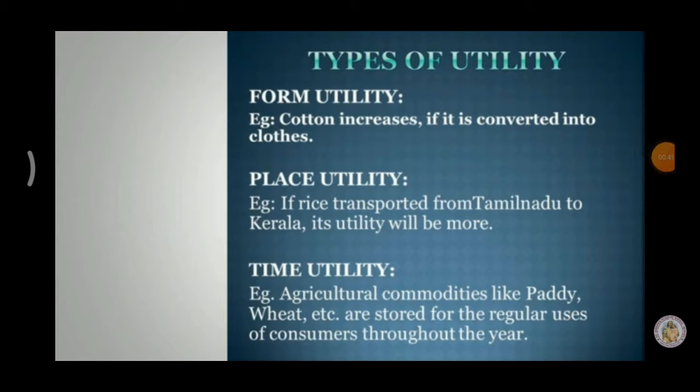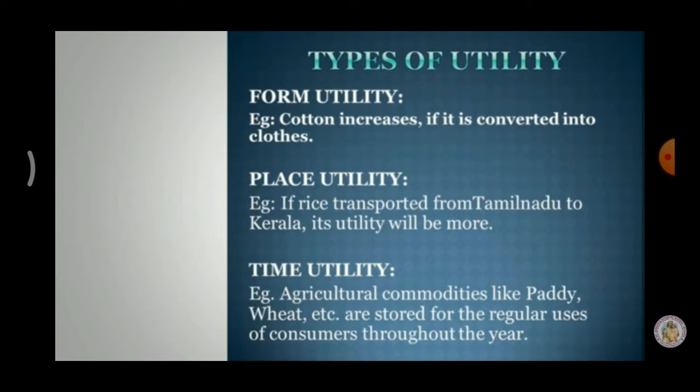There are three types of utility. Form utility: if the physical form of a commodity is changed, its utility may increase. Place utility: if a commodity is transported from one place to another place, its utility may increase. Time utility: if the commodity is stored for future usage, its utility may increase.